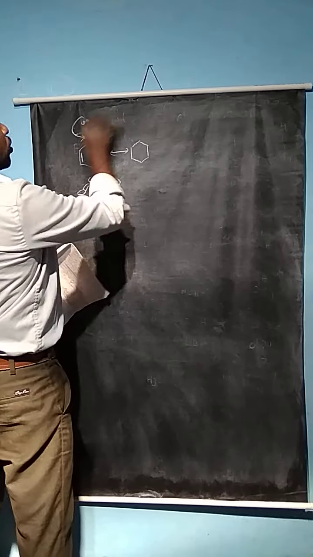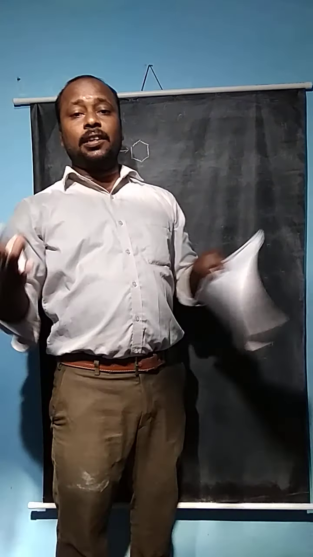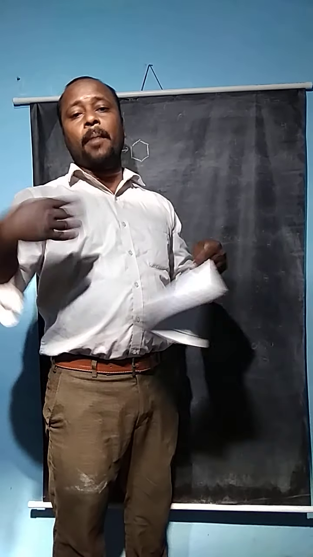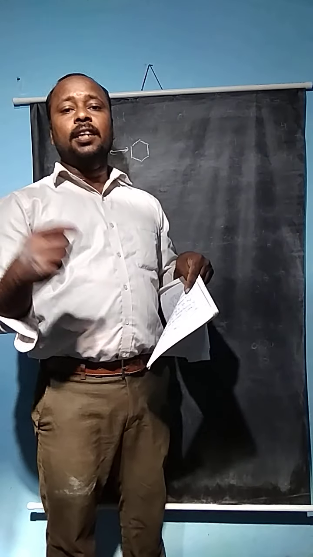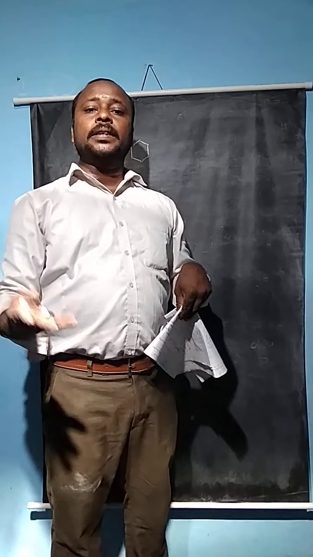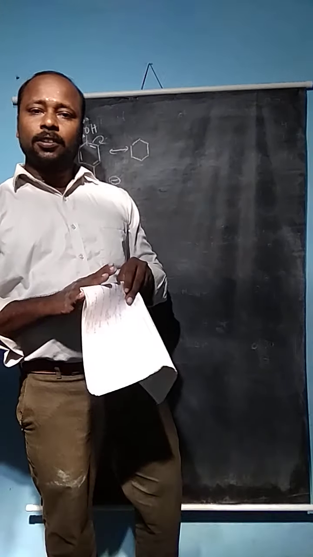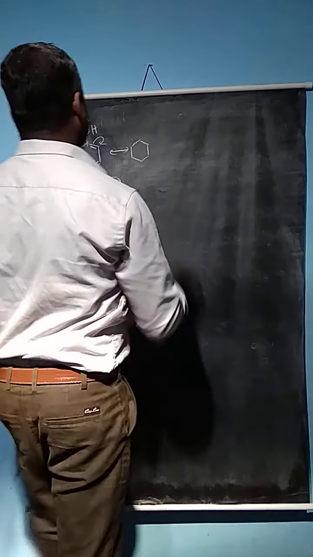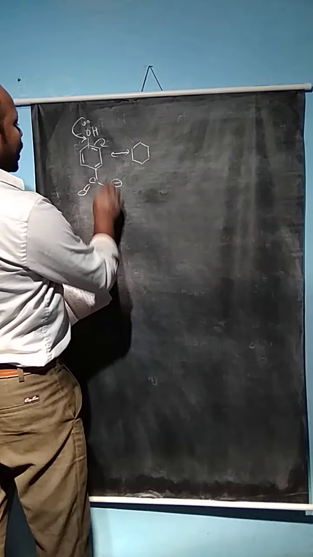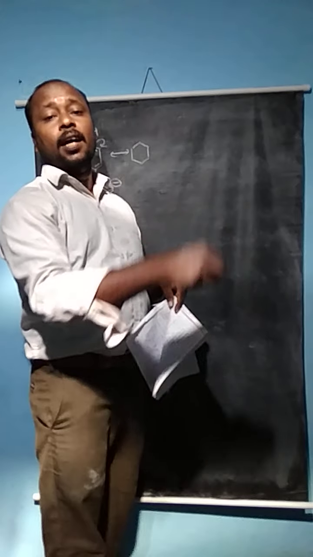Whenever the electron donating group is present at the ortho and para positions, the difference between the inductive effect and the resonance effect depends on whether the reaction takes place at the ortho position or the para position. If it is a para position, the resonance effect predominates. If it is an ortho position, the inductive effect predominates over the resonance effect. However, the carboxylate anion is not stabilized at either position. So the only difference is, whether the electrophilic or the nucleophilic reaction is taking place, which position is going to be attacked in the aromatic ring.